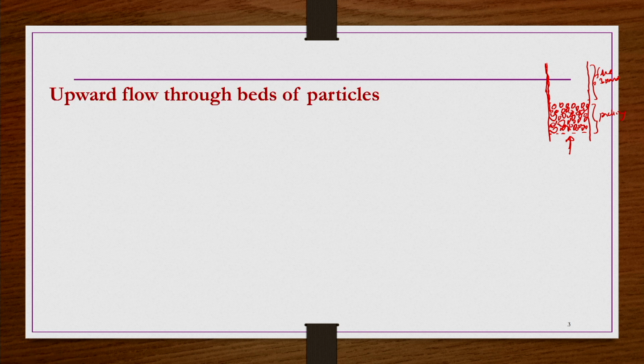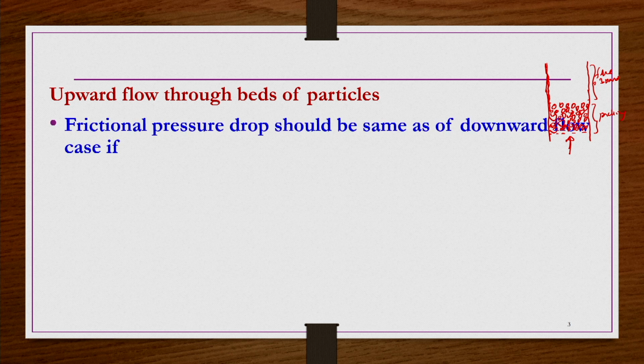Okay. So, under such conditions, for upward flow through beds of particles, the frictional pressure drop that we have calculated through the Ergun equation would be the same here also as in the case of downward flow, if the bed is constrained at the top. If the bed is constrained, whatever high velocity you give, the particles are not able to escape from the packing area, because now the bed is completely packed, and the top also it is packed, though there is a freeboard area.